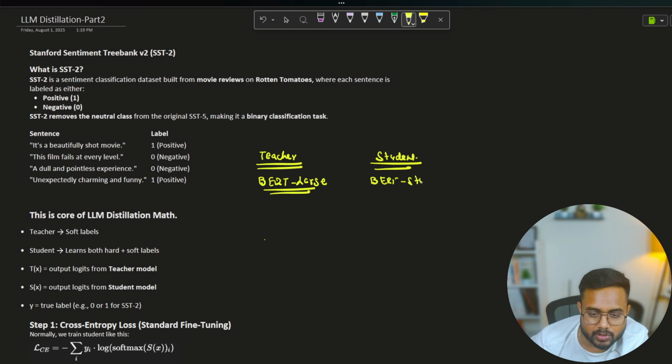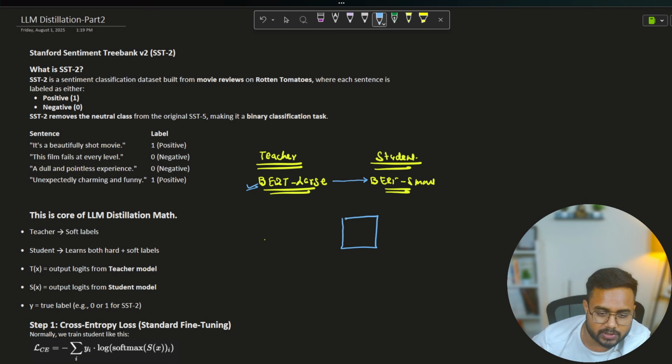Bert small is going to be the student model. So from here to here, we have to transfer the knowledge from Bert large to Bert small. So what are we going to do, guys? How are we going to pass the knowledge from Bert large to Bert small?